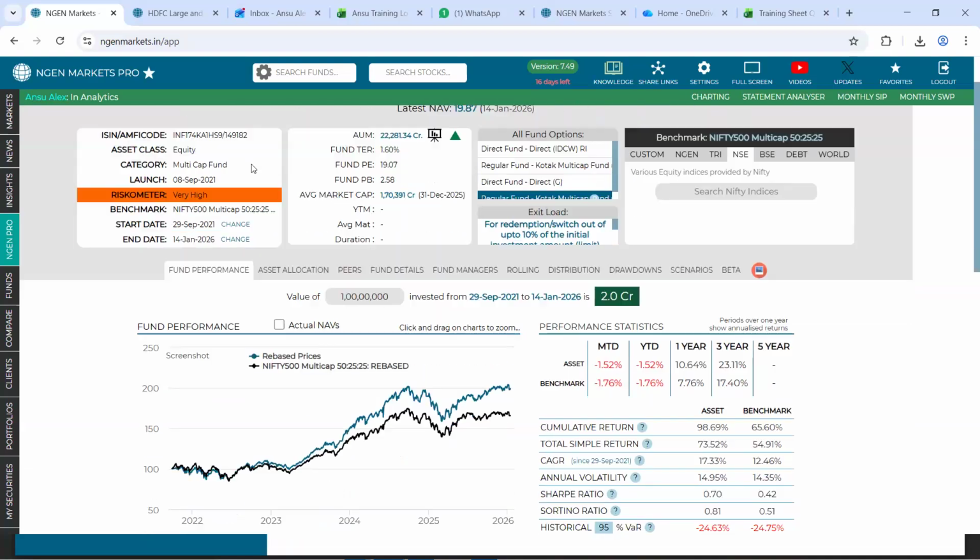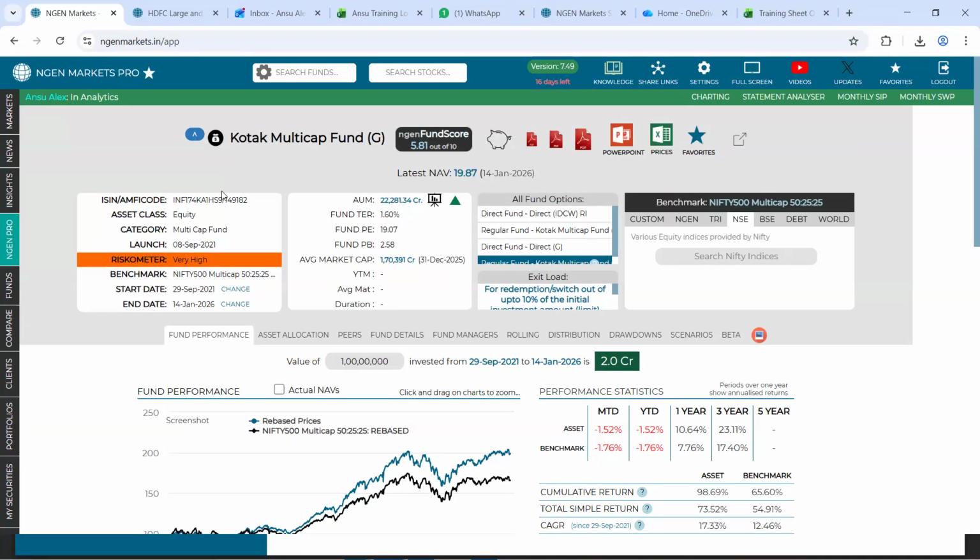The first thing is this first box that comes in front of you, which will tell you the basic details, that is, firstly the identification code of this fund, the ISIN or the AMFI code. Following that, it can tell you the respective asset class as well as the respective SEBI classification.